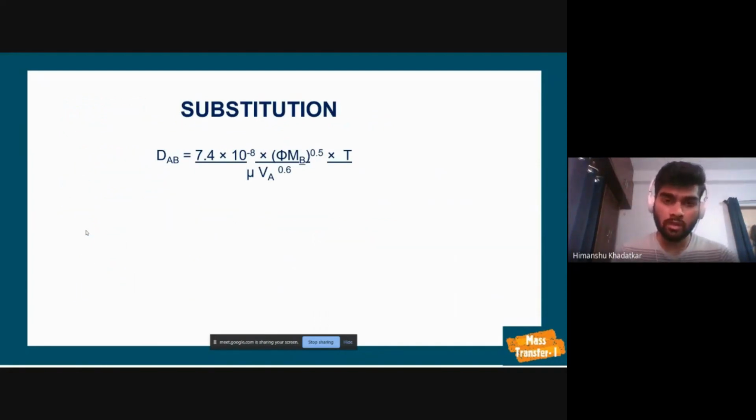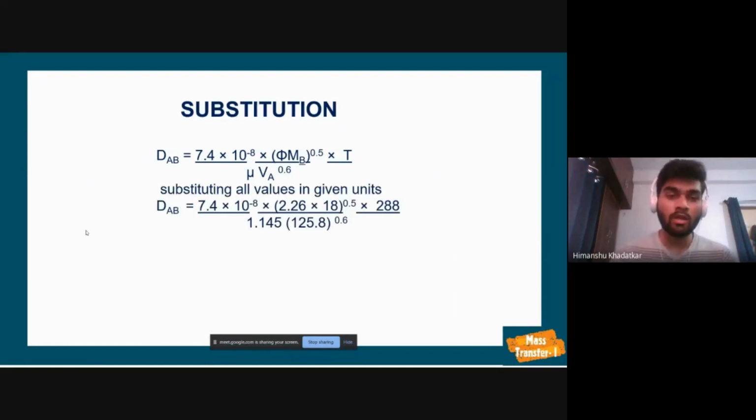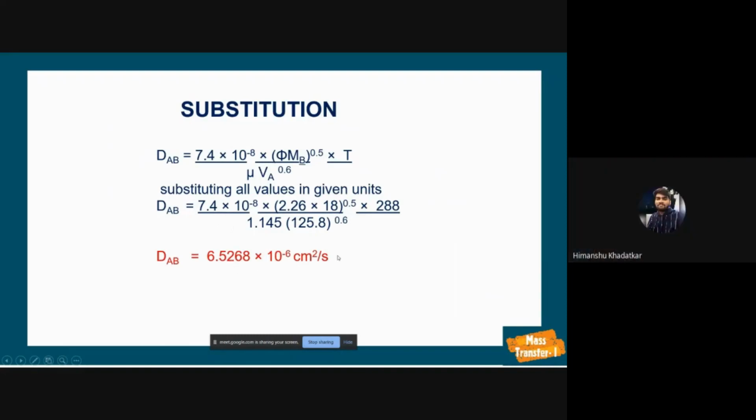So we will just substitute all the values and we will not show any unit cancellation, because the constant 7.4 into 10 to the minus 8 accounts for all the units, if we substitute in the given units in the empirical equation, and we will get D_AB in centimeter square per second. Substituting all the values, we get D_AB equal to 6.5268 into 10 to the minus 6 centimeter square per second.